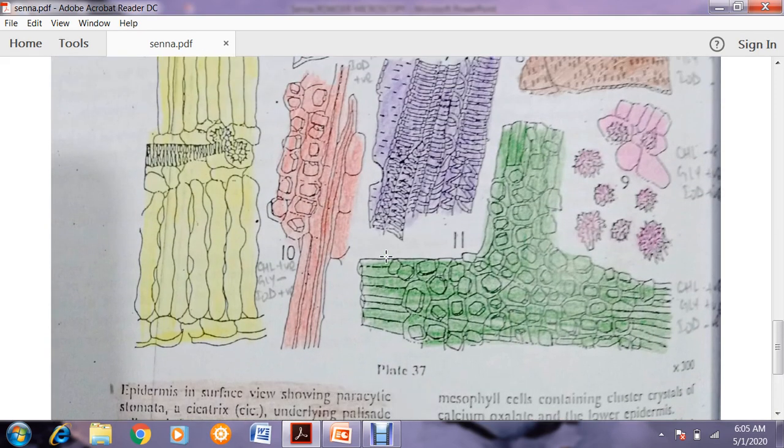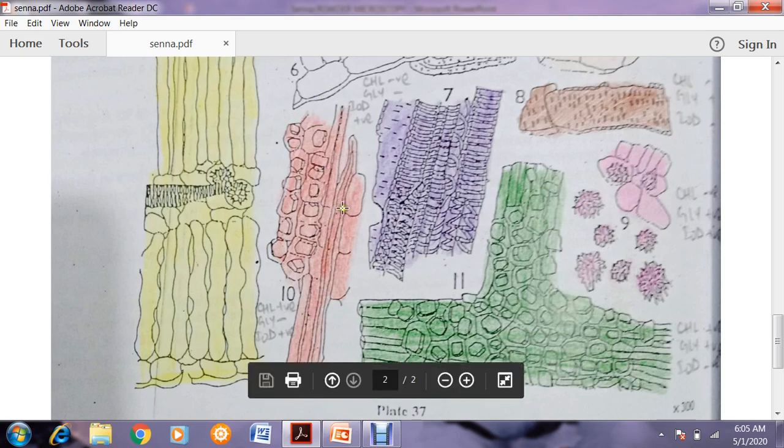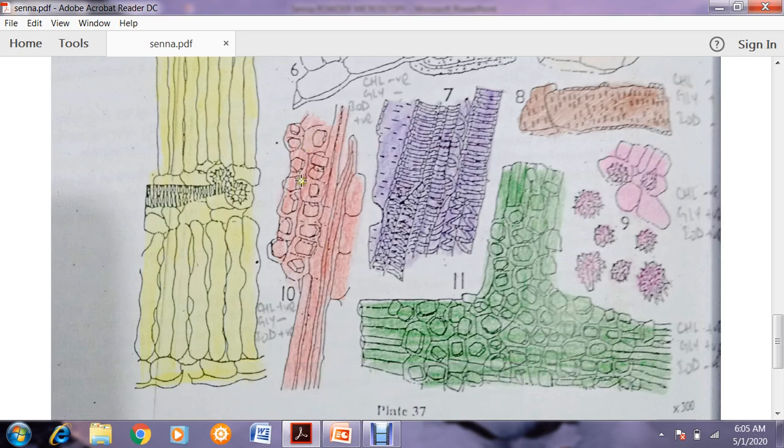As we already discussed on the first page, crystals of calcium oxalate may be found scattered within the slide, or they may form a sheath surrounding the fiber. So this is the fiber, and these are the sheath of prisms of calcium oxalate. They are present in groups surrounding the fiber.